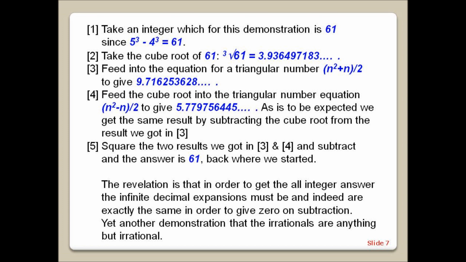As is to be expected, we get the same result by subtracting the cube root from the result we got in 3. 5. Square the two results we got in 3 and 4 and subtract, and the answer is 61, right where we started. The revelation is that in order to get the all-integer answer, the infinite decimal expansions must be, and indeed are, exactly the same in order to give 0 on subtraction. It's another demonstration that the irrationals are anything but irrational.